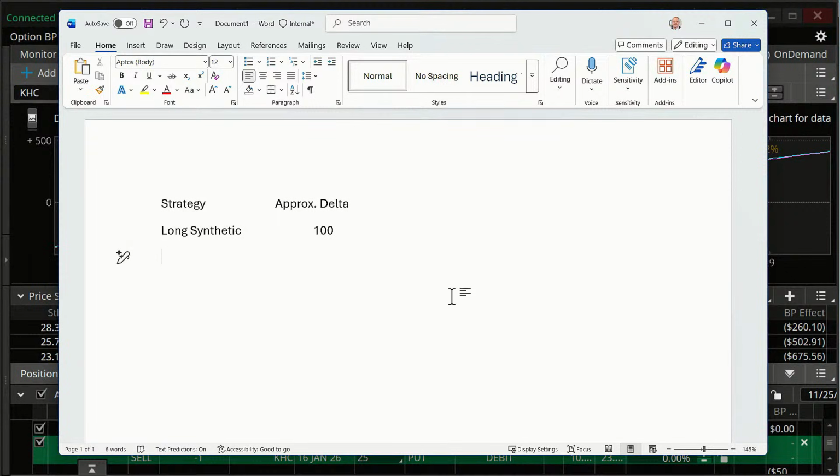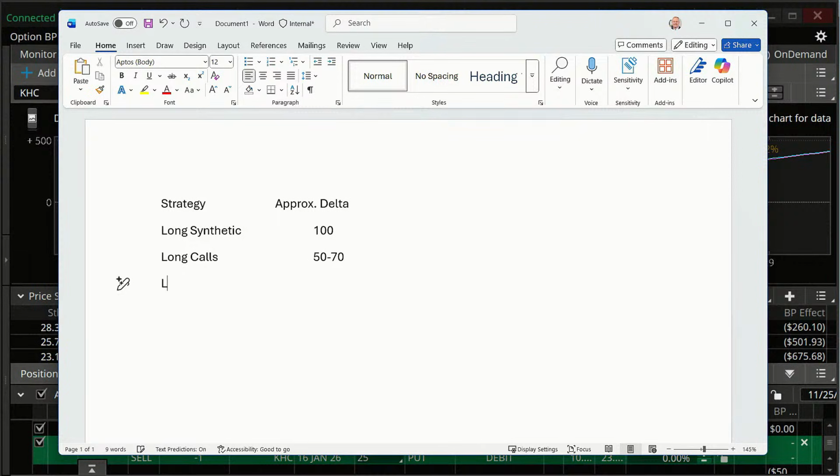Now, you guys are likely familiar with long calls. What's our delta on that? Well, our delta is just going to depend on what strike price we pick, of course, but very often we'll go in the money a little bit. So approximate delta, I'll just say maybe 50 to 70. Again, approximation, you can go as high as you want on that, but that's a pretty typical one.